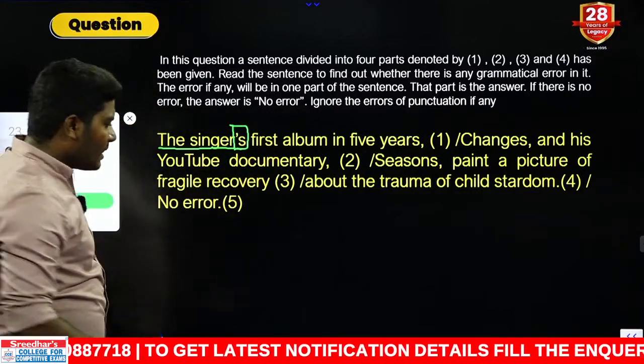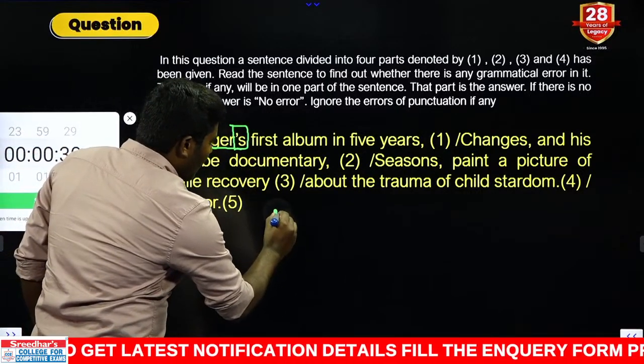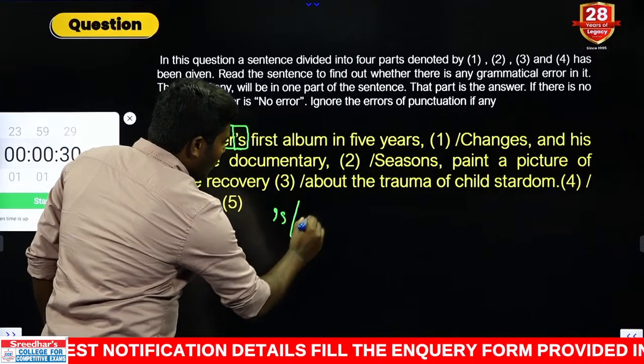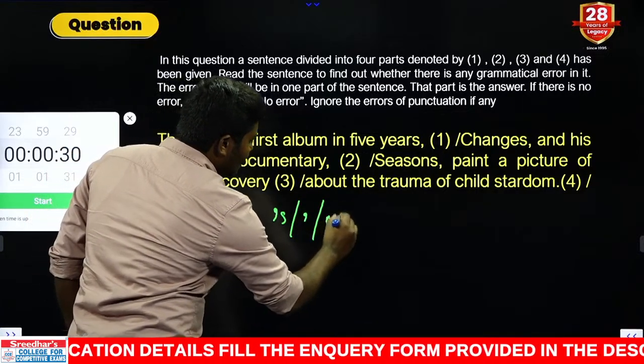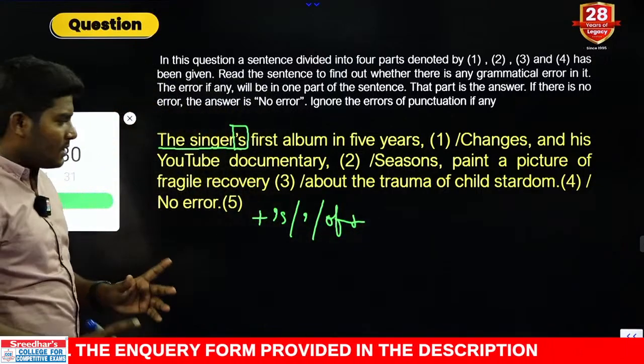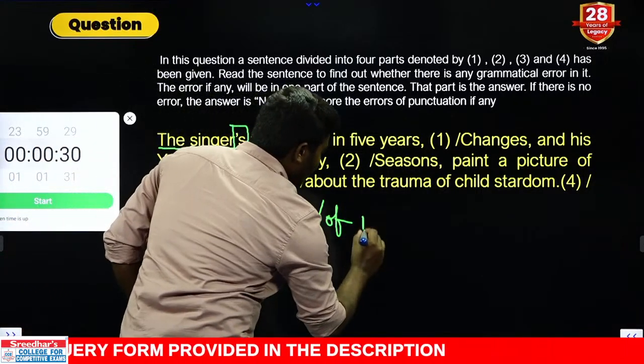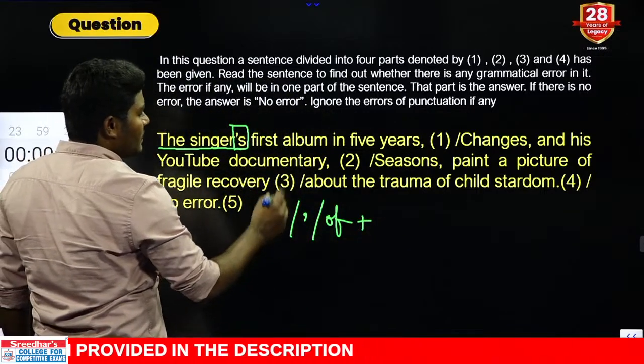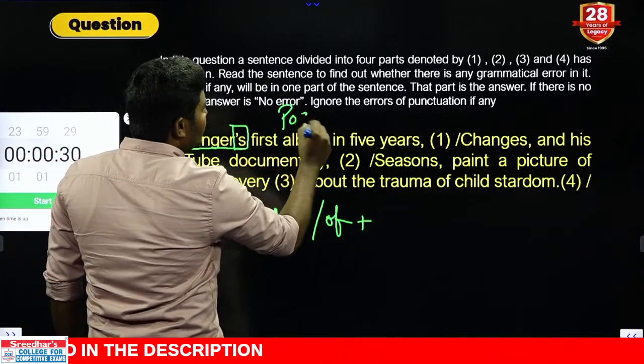Let me give you some content here very carefully. The apostrophe S, only apostrophe, and also "of." These three in English, remember very carefully, this is a very important rule. These three are the indicators which are used to show possession.